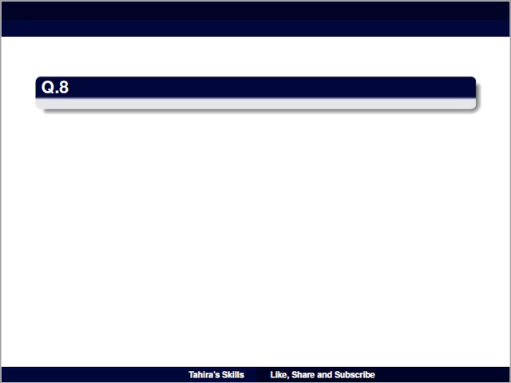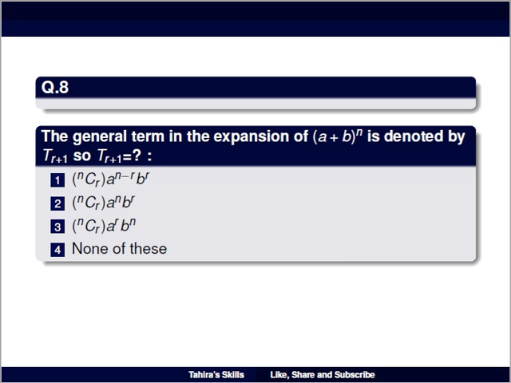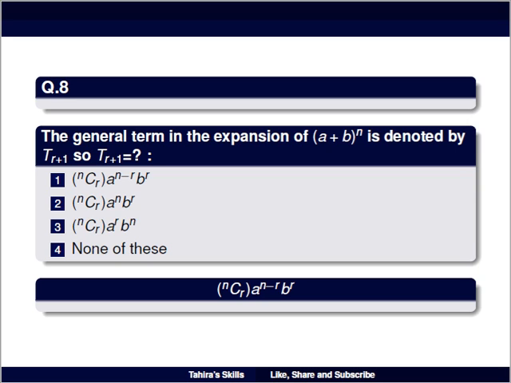So question number 8 is the general term in the expansion of (a + b)^n is denoted by t(r+1). So t(r+1) is equal to, option number 1 is nCr a^(n-r) b^r, option number 2 is nCr a^n b^r, option number 3 is nCr a^r b^n and option number 4 is none of these. And the right answer is nCr a^(n-r) b^r. This is the formula for general term of (a + b)^n.